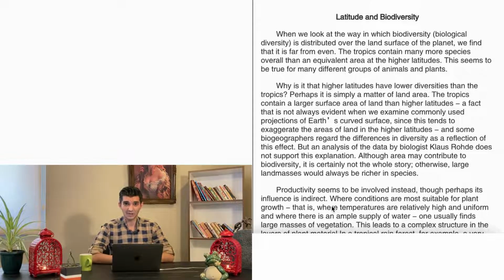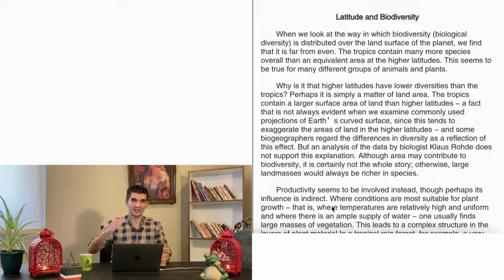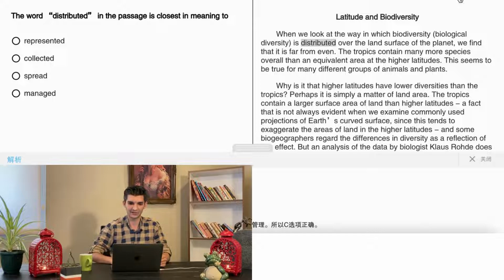Practice test number 1, passage 2. The passage 2 that we're going to have over here is going to be about latitude and biodiversity. So what is the meaning of latitude? Latitude means how high a mountain is, how high, let's say, a piece of land is. Is it in the 14,000 feet? Is it in the 15,000 feet? And biodiversity, it's most probably about the species and the animals that we have on that particular land, in fact.